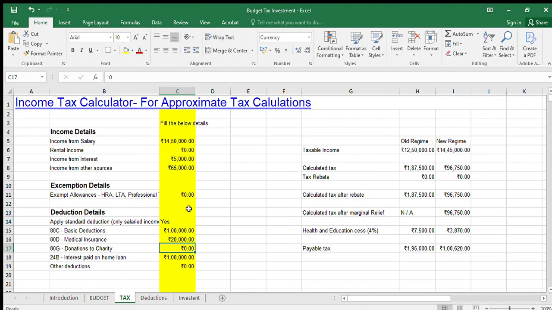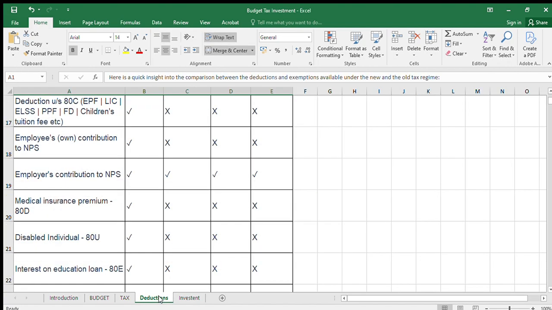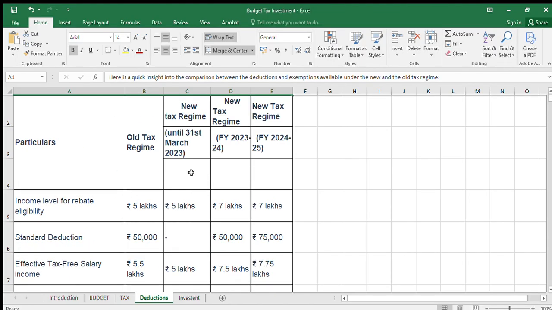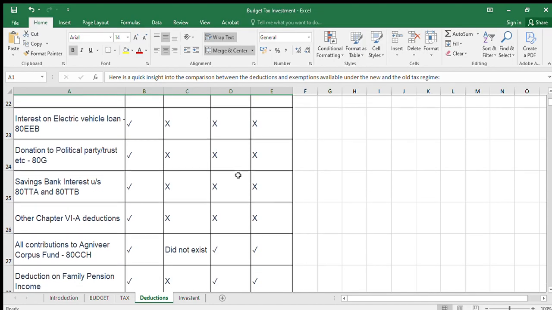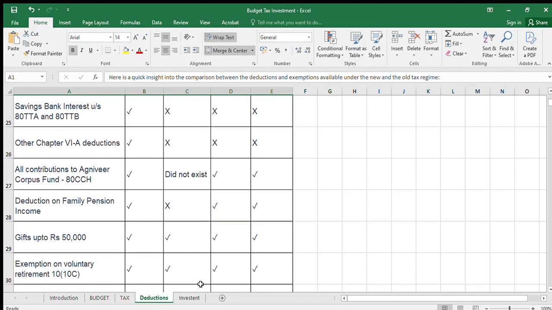You can calculate your taxes under different income tax regimes, under different heads of income and deductions that are available to you. We have also prepared a summary of deductions for FY 24-25 to give you an overview of what all deductions can be availed to help you better manage your taxes.